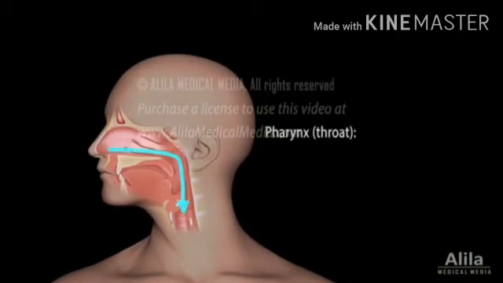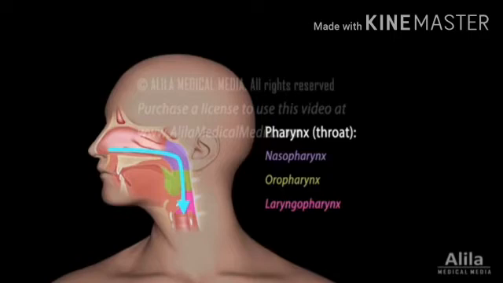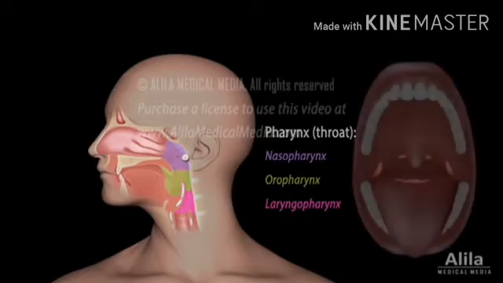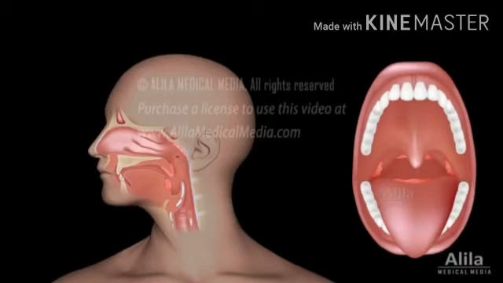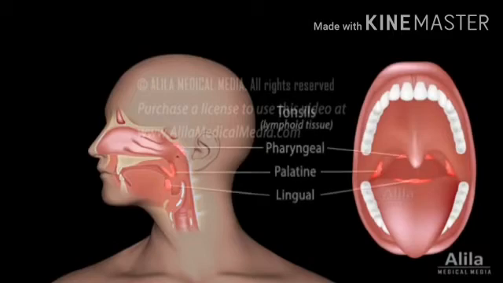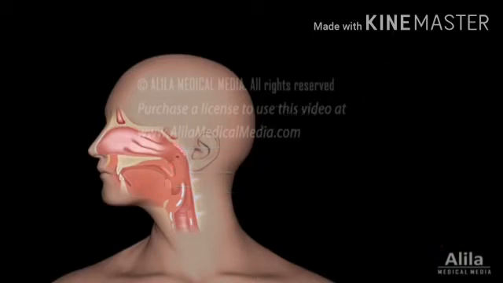And the air passes through the pharynx: the nasopharynx, oropharynx, and laryngopharynx. The tonsils in the throat trap dust particles because a mucus-secreting epithelial lining layer is present. You have to see the pharyngeal, palatine and lingual tonsils. It is a major cavity that traps pathogens and filters the air.